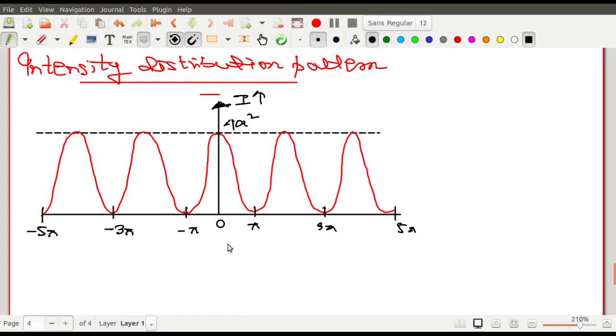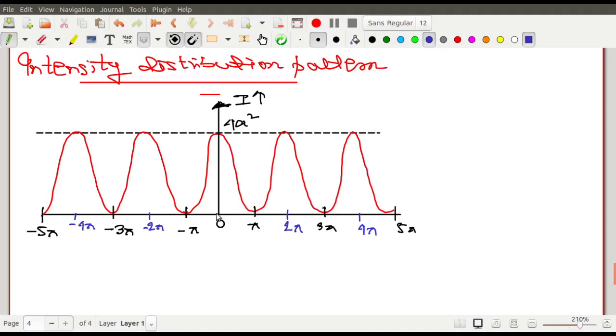So hopefully everybody has understood what you need to understand. These places are the dark points, and what are my maxima points? The maxima point is at 0. The next maxima is at 2 pi. The next maxima is at 4 pi. Whatever I marked by blue are the maxima points, and the black ones are the dark points.